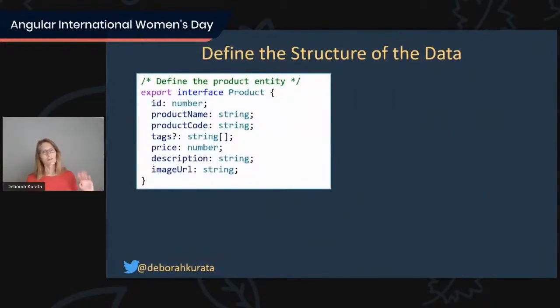Angular is all about TypeScript. TypeScript is all about type safety. So the first thing that we always do is define a structure of our data so that we can strongly type it. So here I've got my interface for my product entity, all of its different properties here.